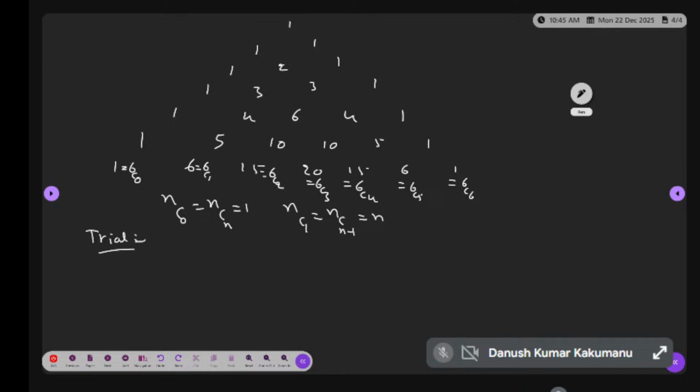Performing an experiment is called a trial. So every day we are using this word trial also. For example, if I take an example here,